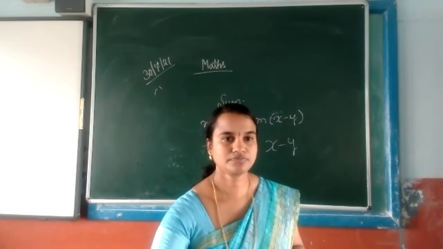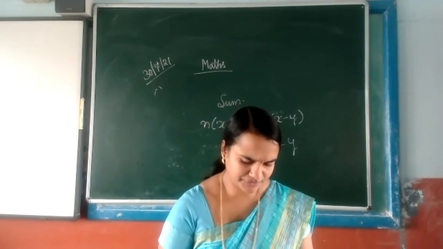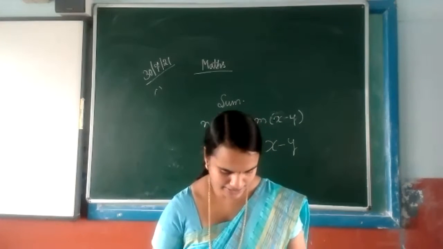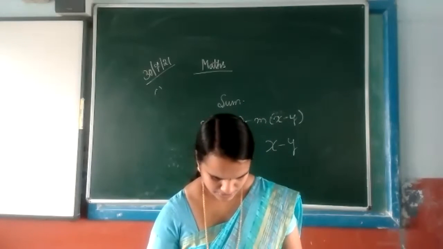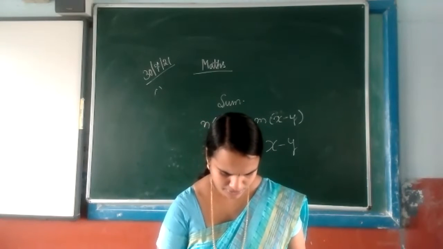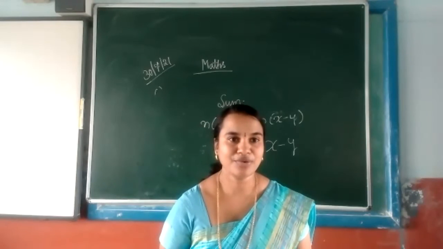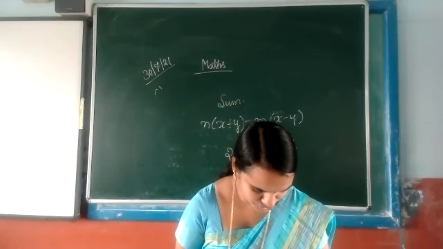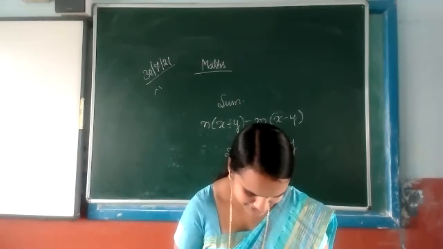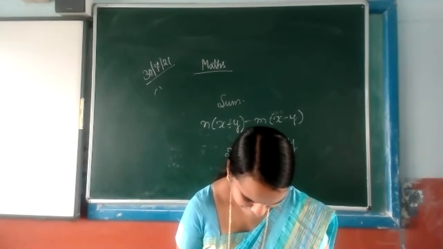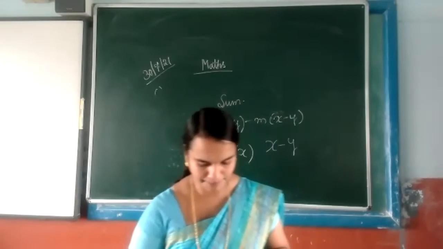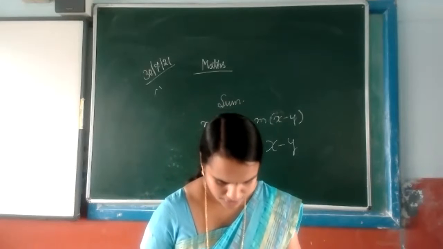Ma'am, in exercise 13A, write down the coefficient. Third one, write down the coefficient. Ma'am, what did you say, 13a or 3a? 13A, sorry. Wait, let me check it again. I was searching 3a. Okay, 13a.